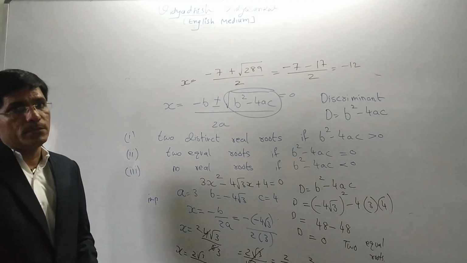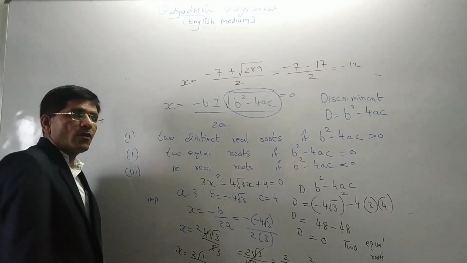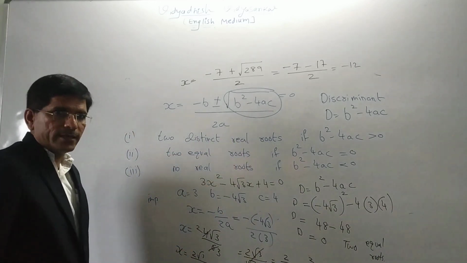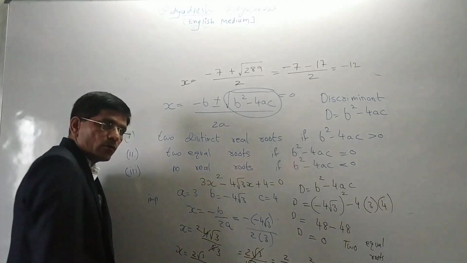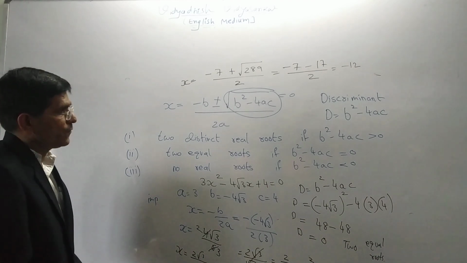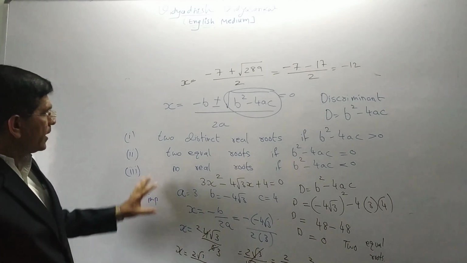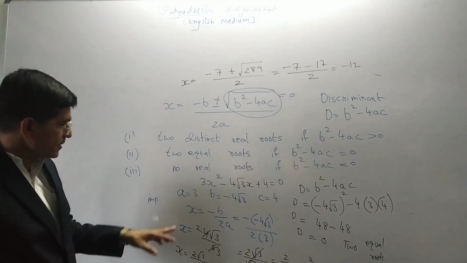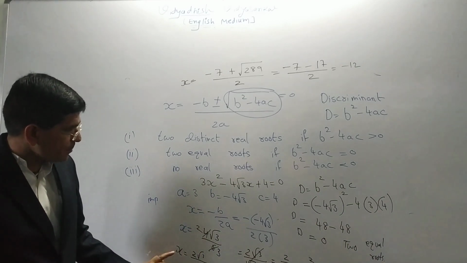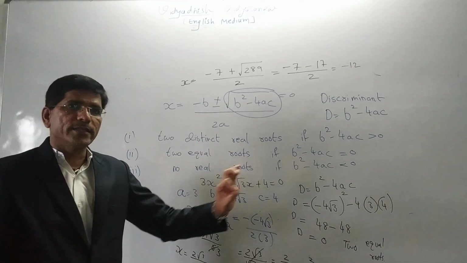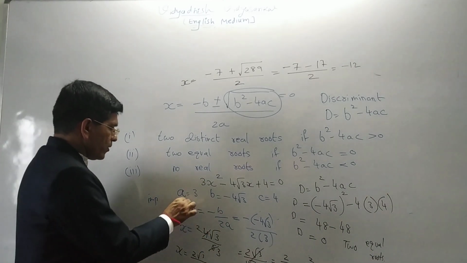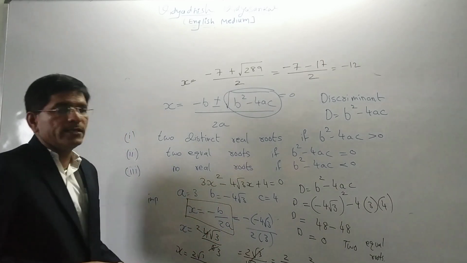So 3 different sums with 3 different identities, that is the nature of roots. In nature of roots, 2 distinct real roots we already completed, 2 equal roots we completed, and no real roots we already completed. Today's topic was the nature of roots, and we discussed 3 important points with an example of each. And for the last example, 2 equal roots, always remember the formula x is equal to minus b by 2a. You put it directly and get the result.